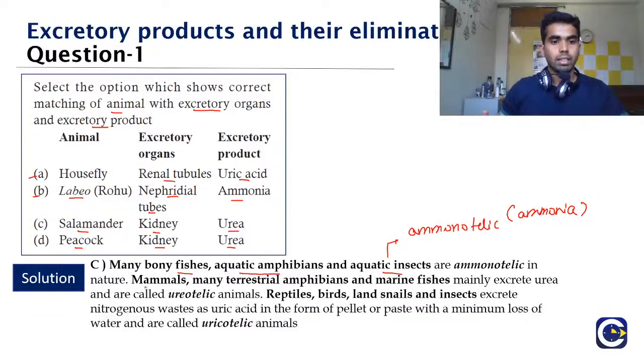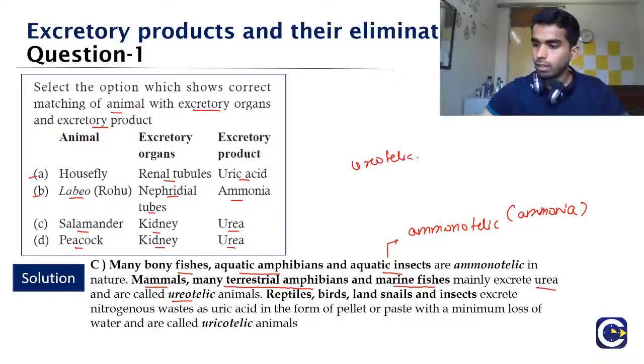The other organisms, like mammals, like we are, the terrestrial amphibians, and the marine fishes like hilsa and sardine, mainly excrete urea as the chief nitrogenous waste, and that is why they are known as ureotelic organisms. Finally, organisms like reptiles, birds, and land insects excrete uric acid as their chief nitrogenous waste, and that is why they are known as uricotelic animals.